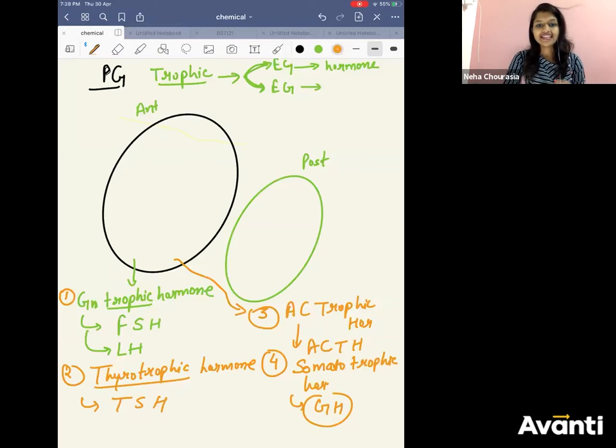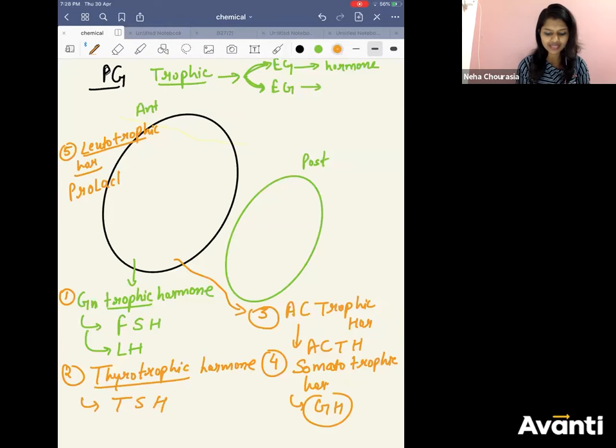Any other hormone which we are missing? Lutotrophic hormone. Yes, LTH. Fifth one. You can call it prolactin.